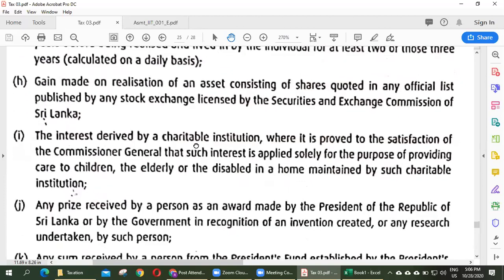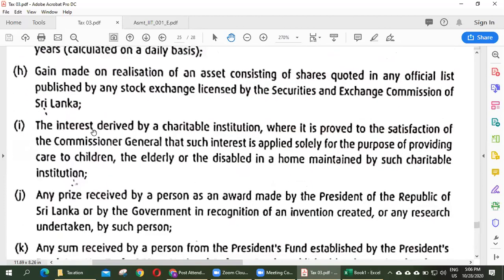The interest derived by a charitable institution, where it is proved to the satisfaction of the Commissioner General that such interest is applied solely for the purpose of providing care to children, the elderly, or the disabled in a home maintained by the charitable institution, right? So you are running a charitable institution.